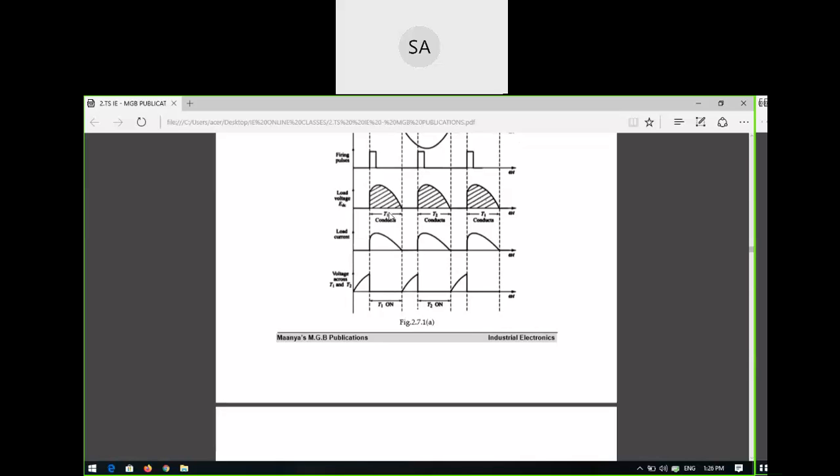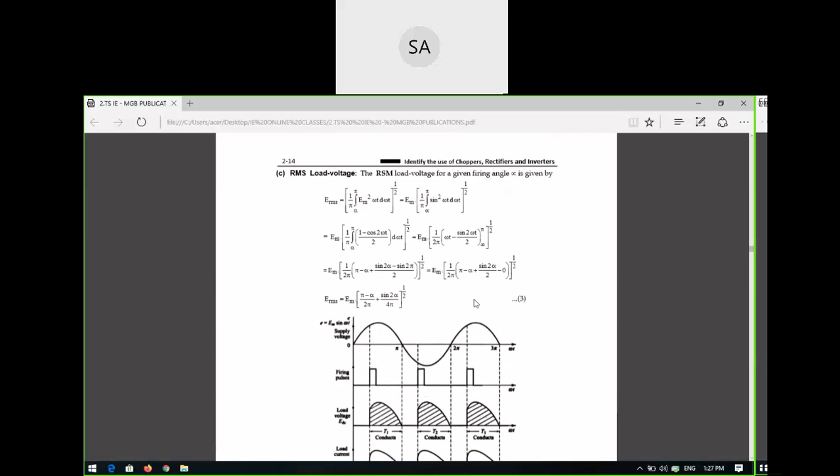You have to apply a trigger pulse here. Then only this portion will conduct. That means only the desired portion of conduction is there, and the undesired portion will not conduct. So this is the class today. Any doubts today?